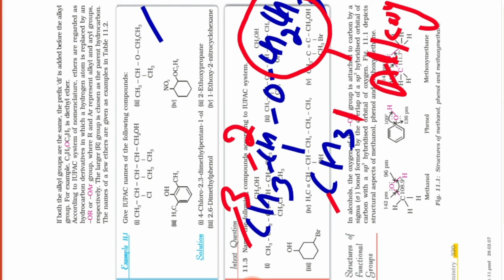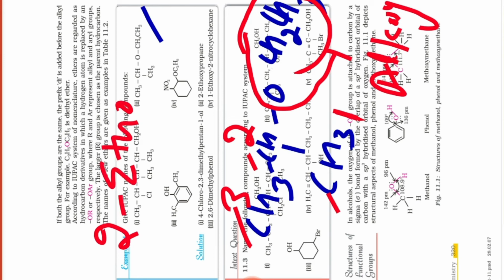And what do you have at the second position? You must see, beta, alkoxy will not come like this. Just wait. This is an alkoxy. Clear? Now at the second position, what is here? Ethoxy, no? So its name will be 2-ethoxy, then propane. 2-ethoxypropane. I hope you are getting my point.